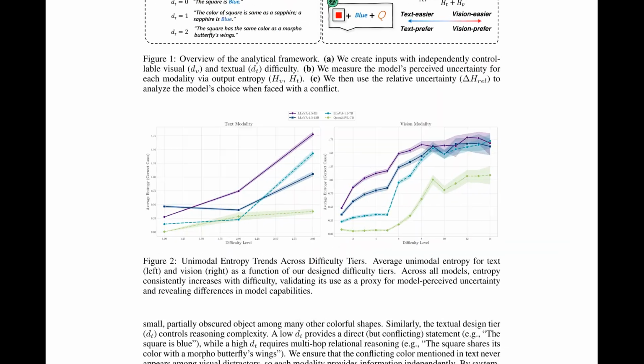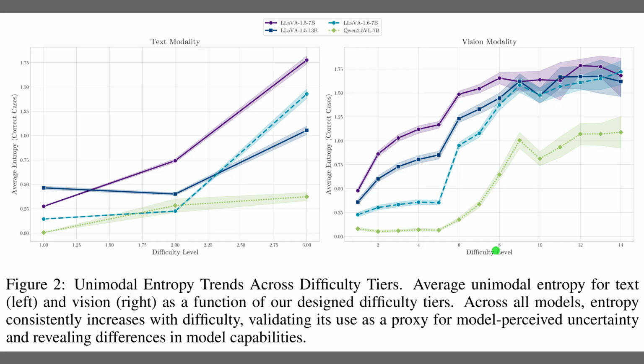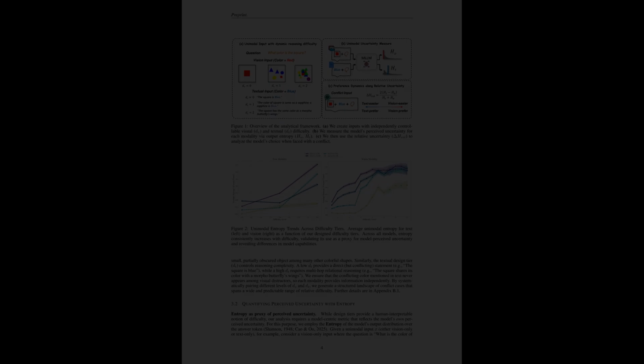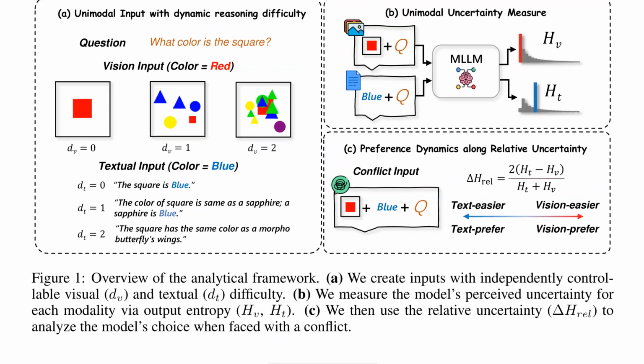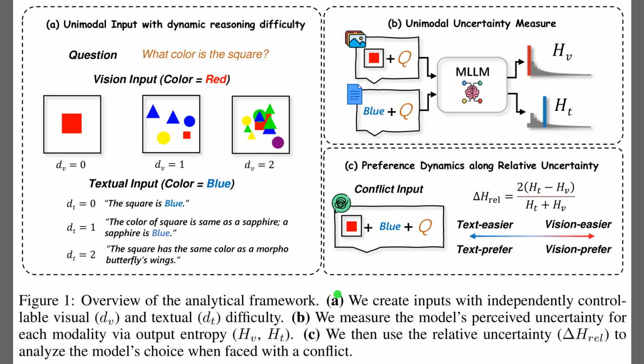Figure 2 shows that as task difficulty rises, unimodal entropy climbs, confirming it as a good uncertainty gauge. Entropy here means how spread out the model's answer probabilities are, so higher values signal more doubt. The left panel presents text modality trends, which rise steadily with difficulty. The right panel covers vision modality, which increases even faster, reaching about 1.5 at the hardest tier and separating stronger from weaker models.